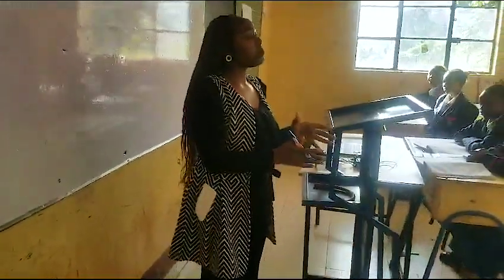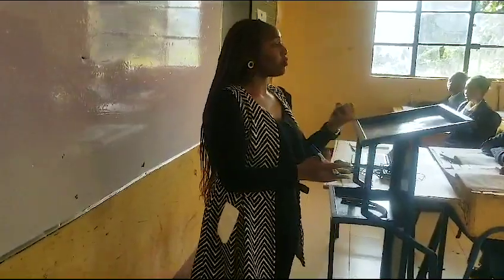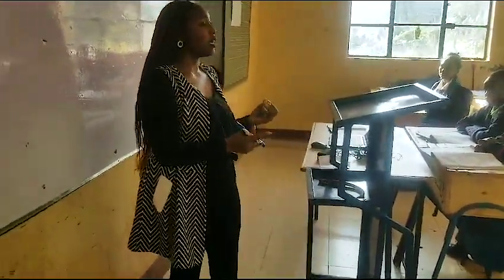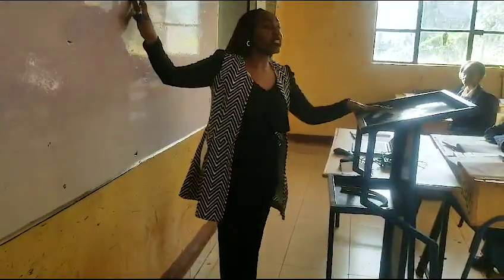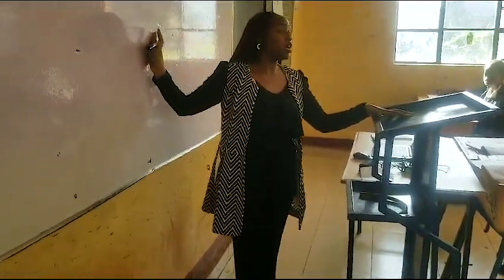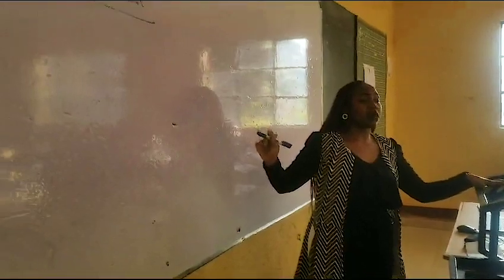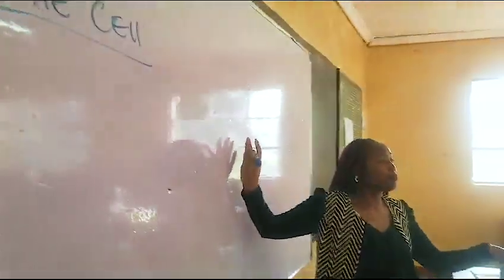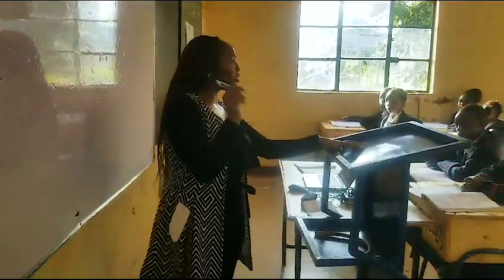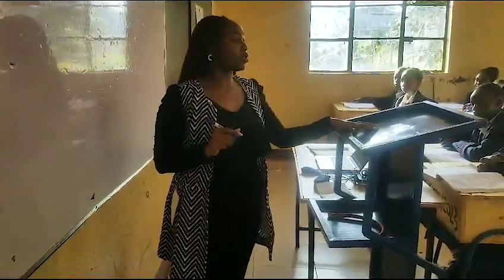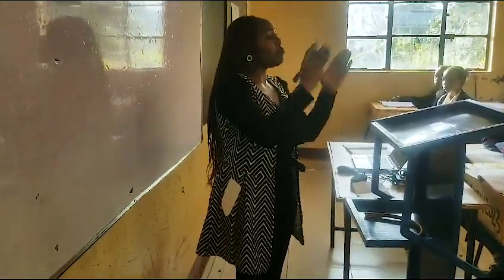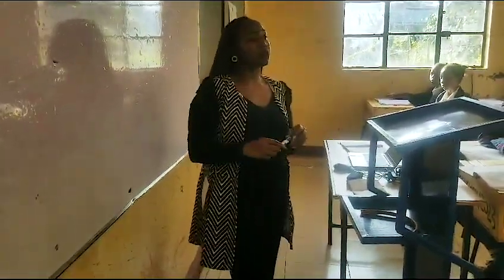You find that the number of times a light microscope can magnify or enlarge an object, the electron microscope does that more than the light microscope. So the electron microscope has a high magnification power simply because it uses a beam of electrons, or it is using electricity. So it is able to magnify more than the light microscope.